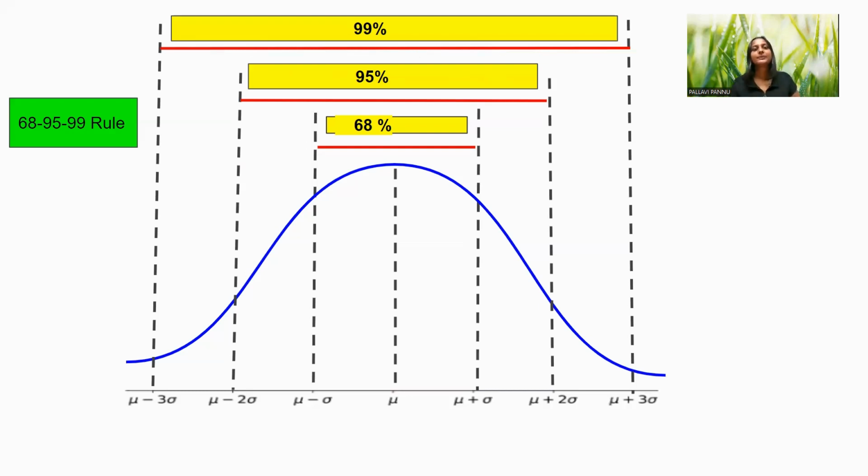So this was about the 68, 95, 99 rule, and this is one of the most asked questions in interviews inclined more towards statistics. They ask, can you define the 68, 95, and 99 rule in regard to the normal distribution? So you can say these points. Now we understood what is normal distribution and its characteristics: mean is equal to median is equal to mode, it is also known as the bell-shaped curve, it is symmetrical, and we understood this rule. Now the concept for today is the central limit theorem.